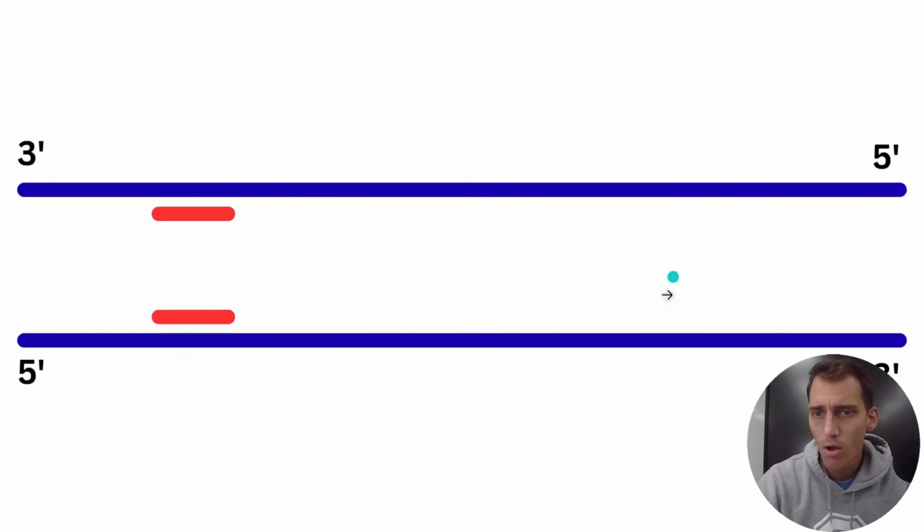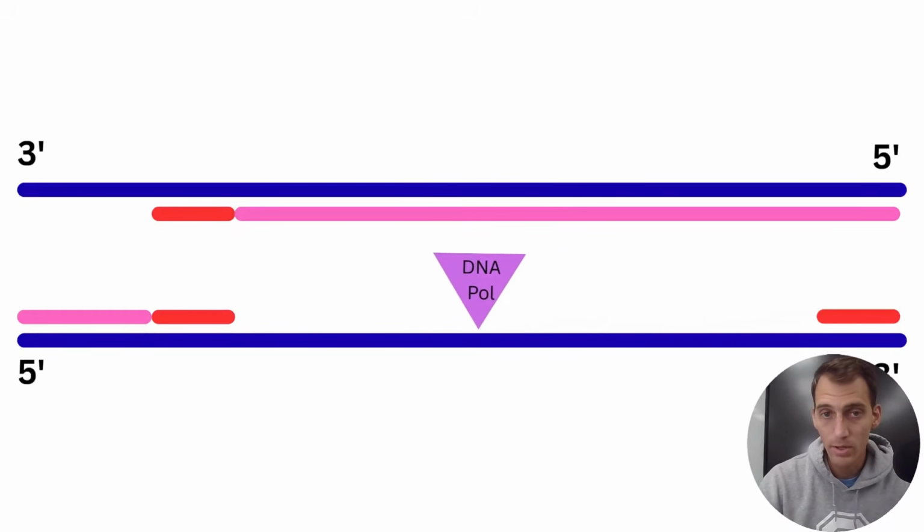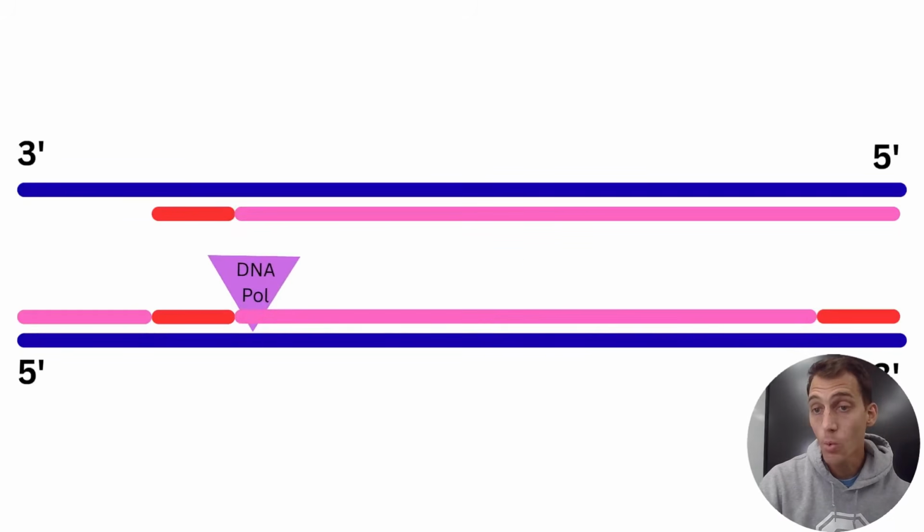But what about all this DNA that needs to be copied over here? Well, you've got a big gap. What do you need to do? You need to build this DNA strand a piece at a time. So you need to place another primer, another DNA polymerase, and have it work backwards again to make up the gap there.